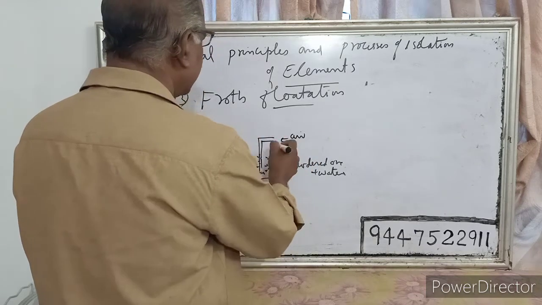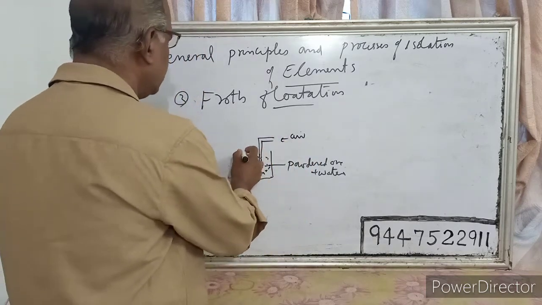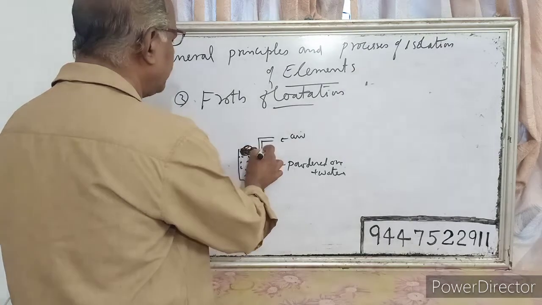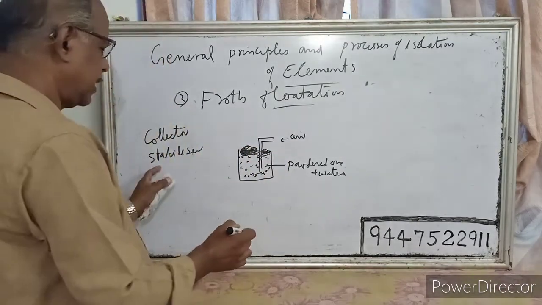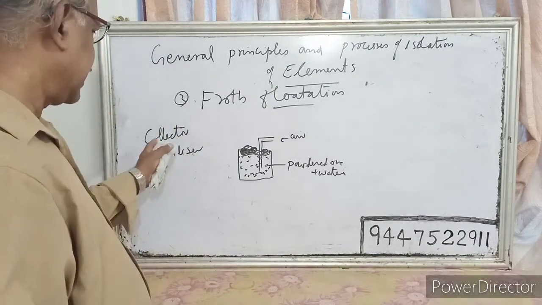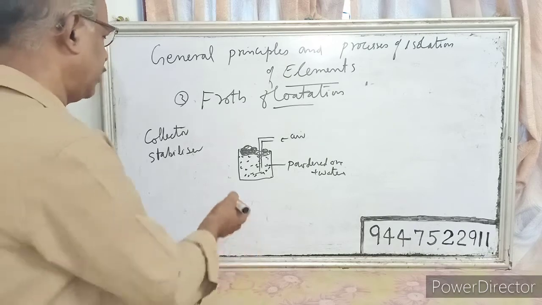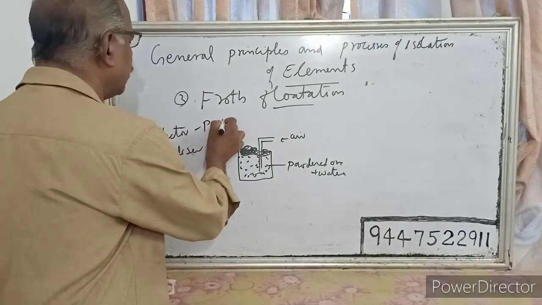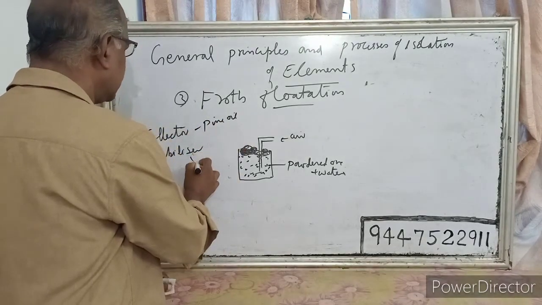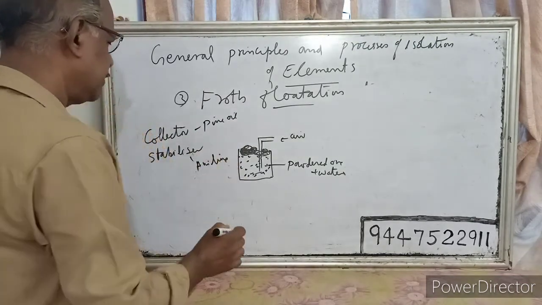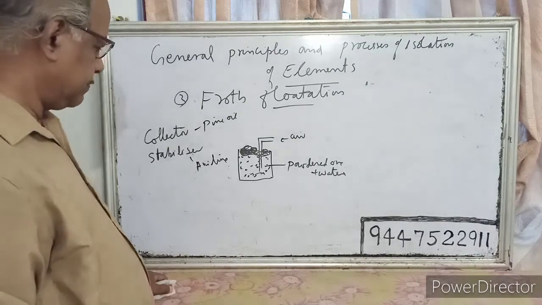When you pass air through it, froth will be produced, and the lighter particles will be carried away in the froth. So the stabilizer stabilizes the froth, and the collector enhances the non-wettability. The collector we are using is pine oil, and for the stabilizer we are using aniline. So that is the function of the stabilizer and collector.